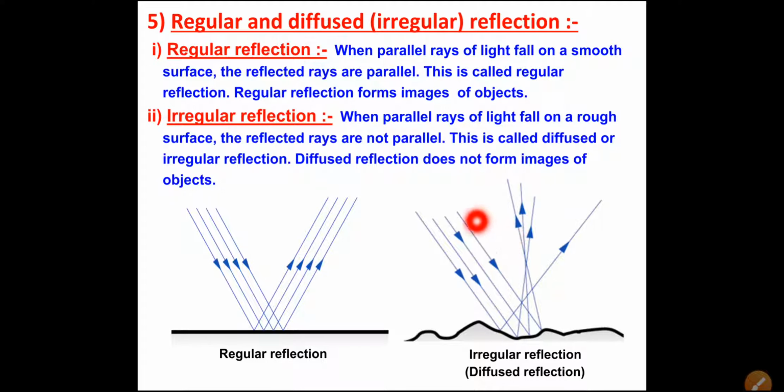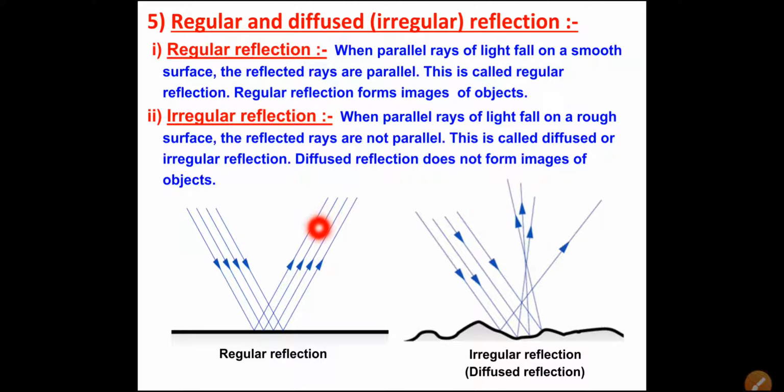Now what is the irregular reflection? These rays of light are parallel. So when parallel rays of light fall on the rough surface, now the downside surface is the rough surface, at that time the reflected rays are not parallel. If you see these, these rays are reflected rays but they are not parallel.